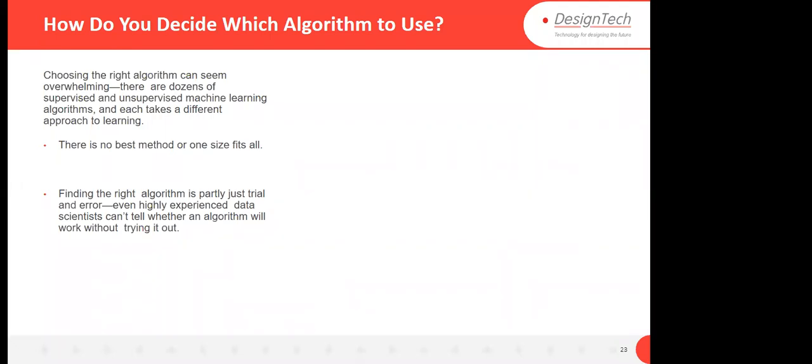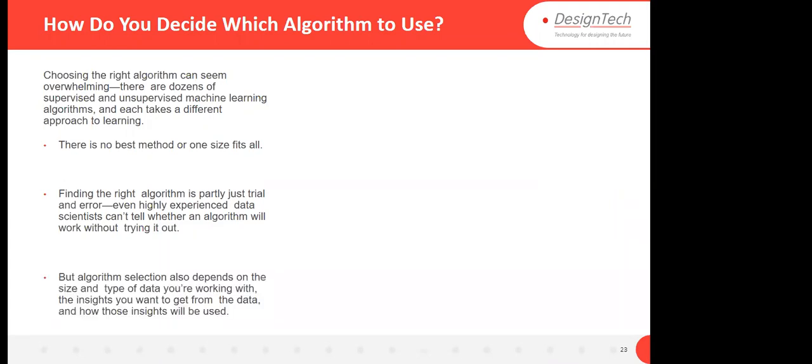Even highly experienced data scientists can't tell you whether an algorithm will work or not on your data without trying it out. So first they have to try different kinds of algorithms. Okay, this is the best one, then you select that algorithm. The algorithm also depends on the size of data, the type of data you are working with, what insights you want from that data, and where you are going to apply those insights. These things you have to know. That's why I am describing this.